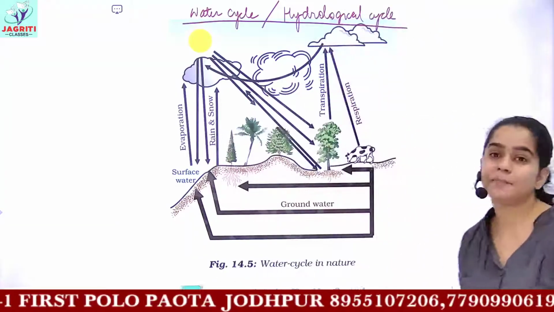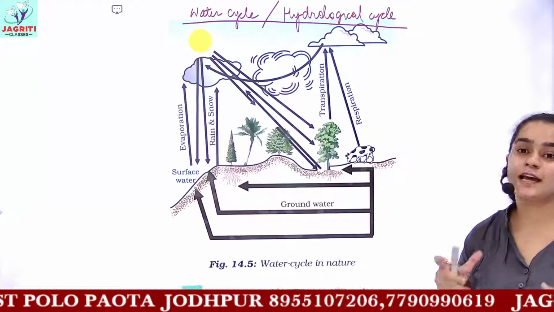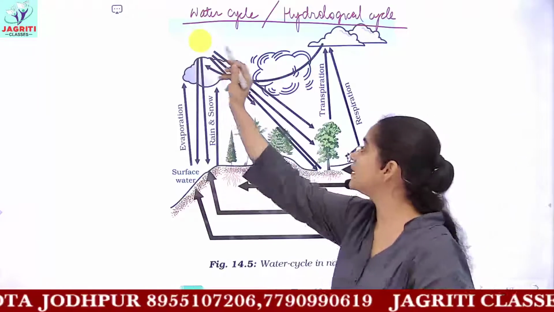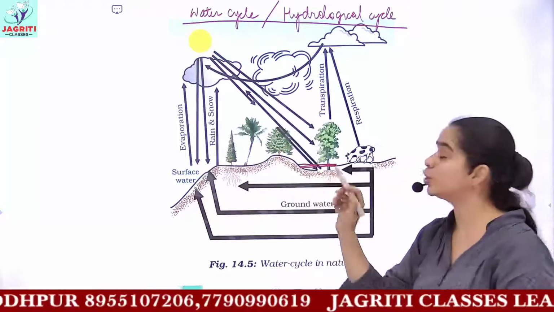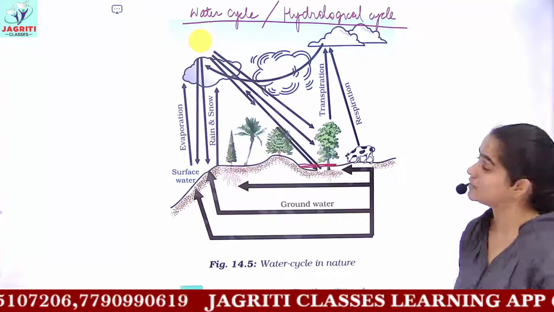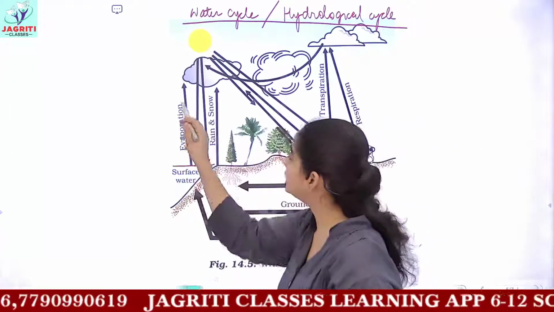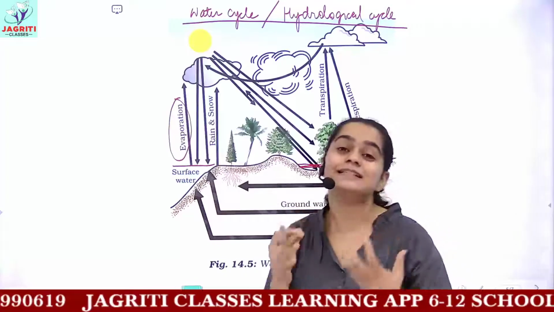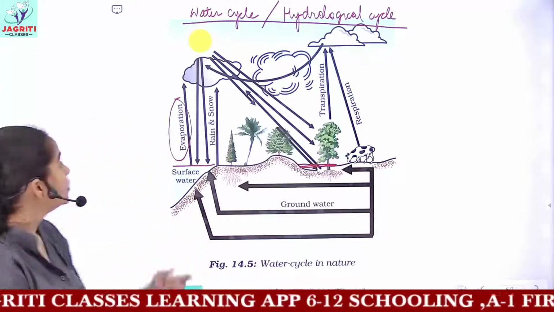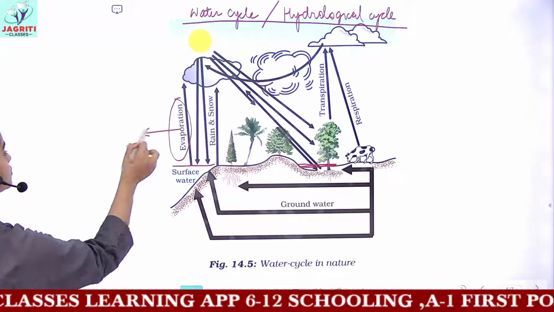So now what happens, we'll just do it because I know you have already learned them in your junior classes. When the sun shines brightly on the surface of water, the water undergoes the evaporation process. That is, the surface water evaporates and gets converted from the liquid state to the gaseous state. So this is evaporation. Evaporation is what?